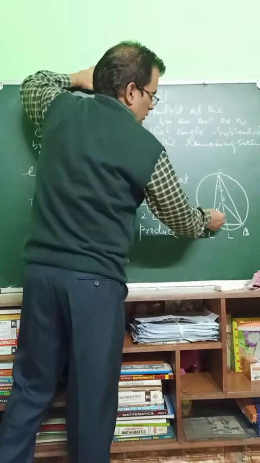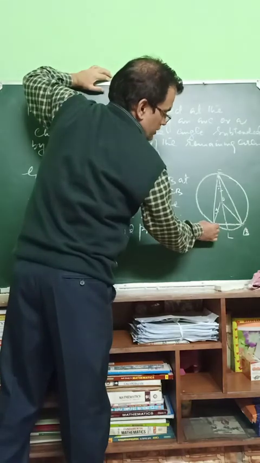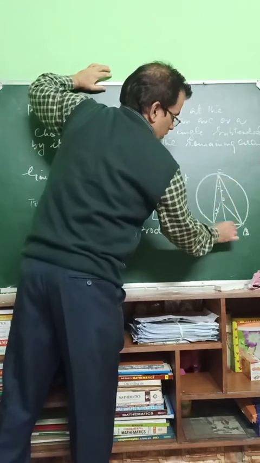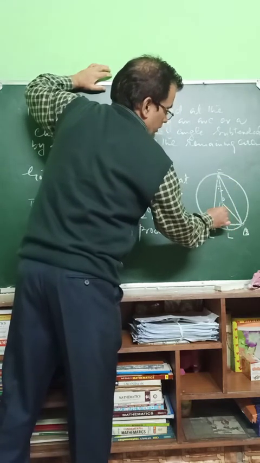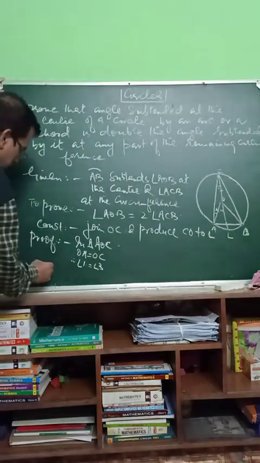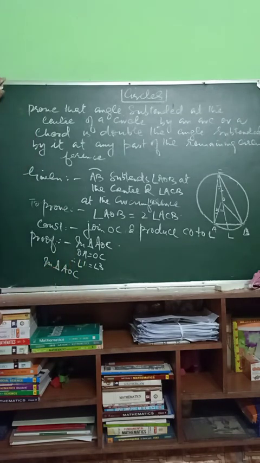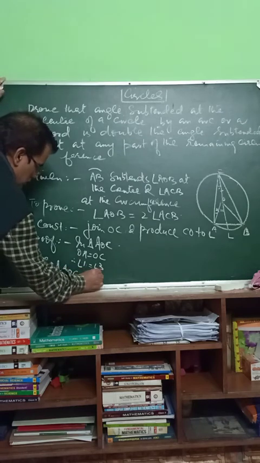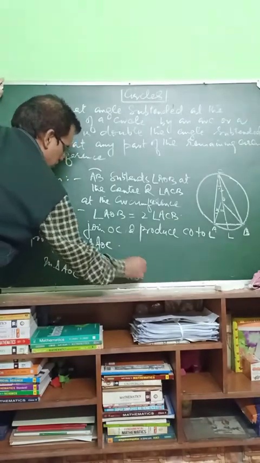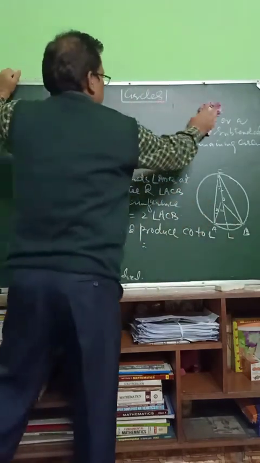Similarly, if I consider this angle AOL in triangle AOC, CO has been extended, so this becomes an exterior angle. An exterior angle is always equal to the sum of the interior opposite angles. Now, in triangle AOC, CO is produced.